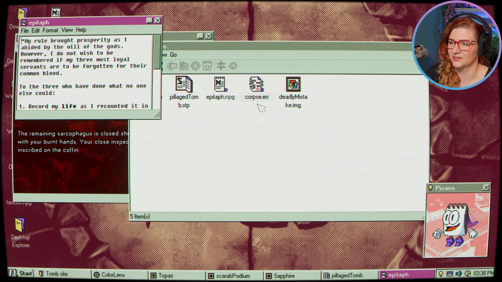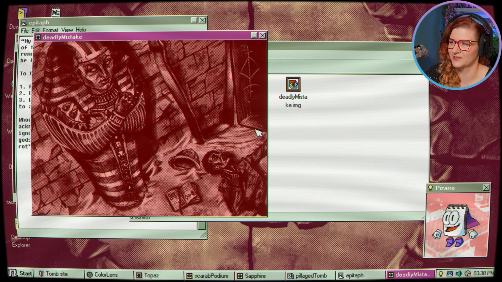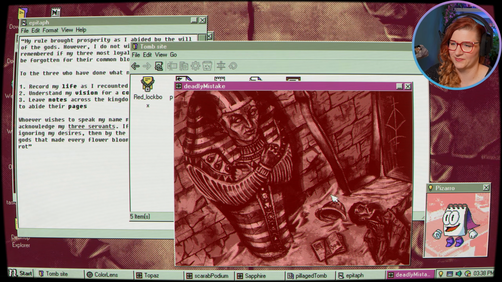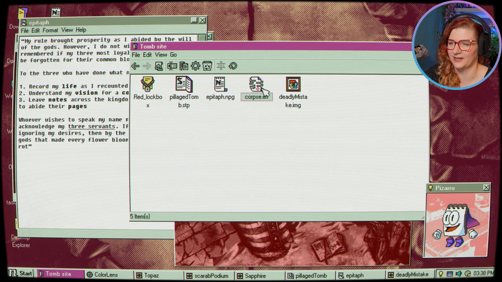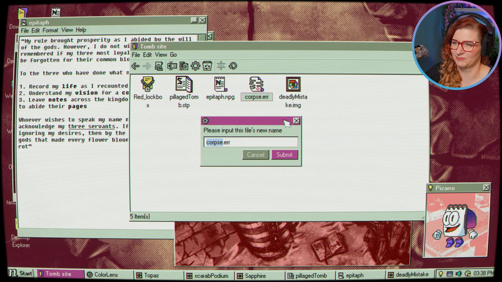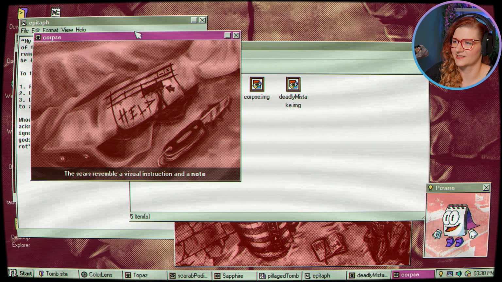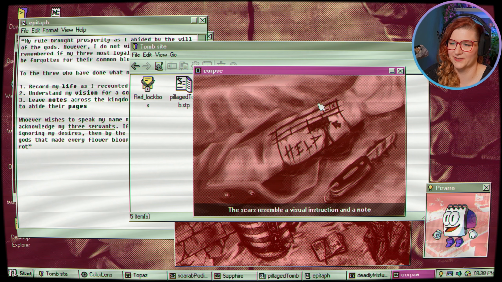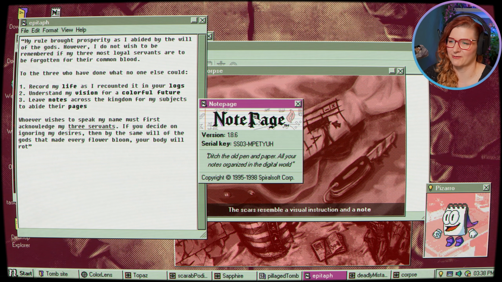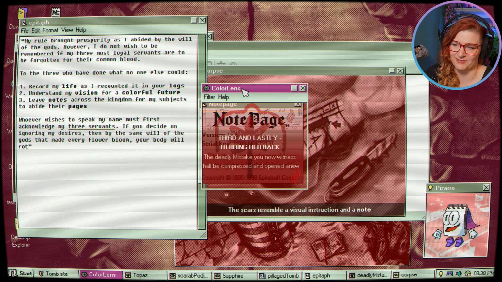Okay, so we've got the epitaph as a note file, we have Deadly Mistake. Okay, so that's a picture of them at the sarcophagus. I don't see the rename symbol. I was like, I don't see any color change stuff. But then there is an error file, so I assume we need to rename it to image again or at some point it might be like a text file. But yes, we can see what's on the corpse. Help. The scars resemble a visual instruction and a note. Okay, it tells us to use the help. Because we can see about files. Oh, there is the fire symbol here. And there is stuff on here as well.